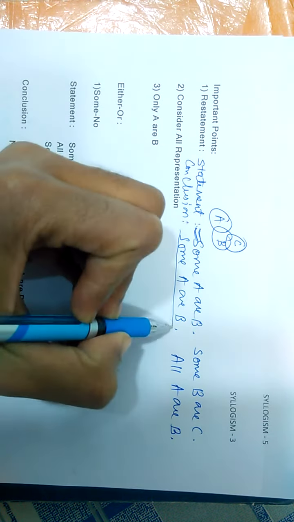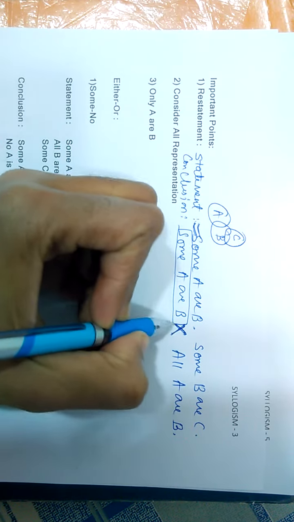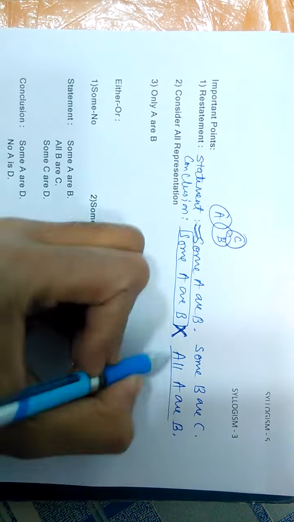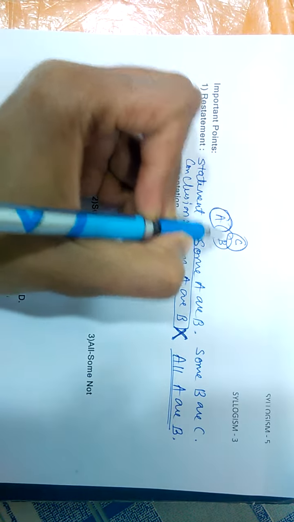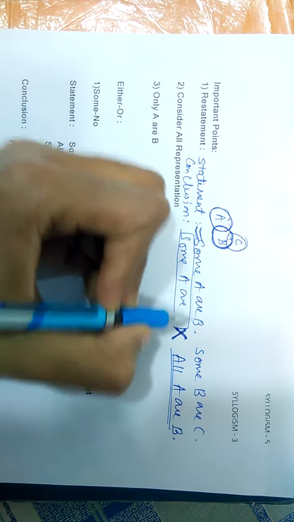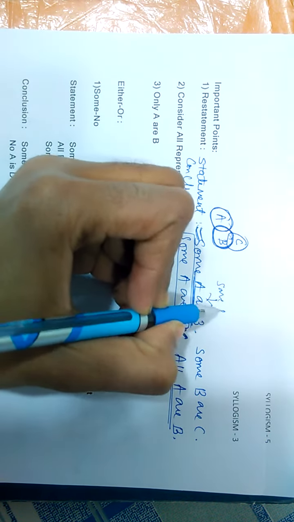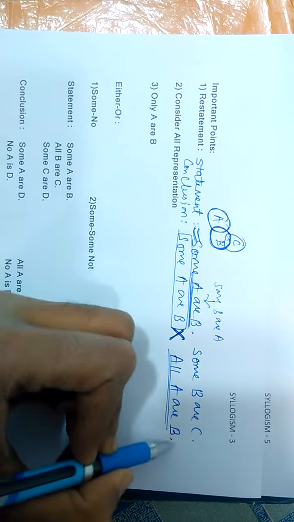So this is a statement, not a conclusion. So it doesn't follow. It is always wrong. All A are B: it is not possible, because some A are B is given. From this we can only say some B are A. So this is also wrong.